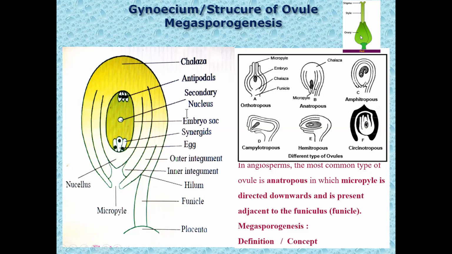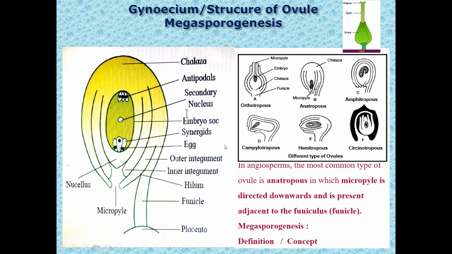For example, in sweet pea, a number of ovules are present along the marginal placenta. In citrus, that is lemon, a number of ovules are attached to the central axis. In Hibiscus rosa-sinensis or Hibiscus esculentus, that is bhendi, lady's finger, many ovules are attached to the central placenta. So the ovary is multiovulate, containing many ovules. An ovule is important because it contains the embryo sac, which contains the female gamete, which plays a key role during fertilization. So we have to study the structure of the ovule in detail.